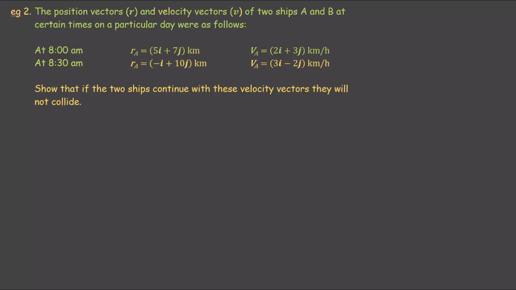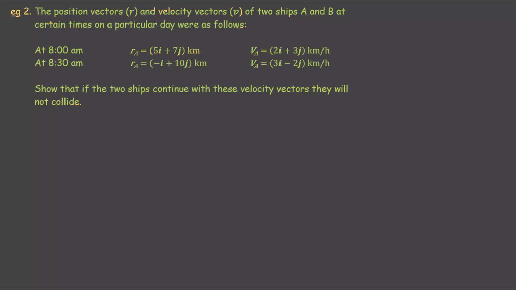For the other one, at 8:30, the position is -i plus 10j, and the velocity is 3i minus 2j kilometers per hour. Show that if the two ships continue with these velocity vectors, they will not collide.